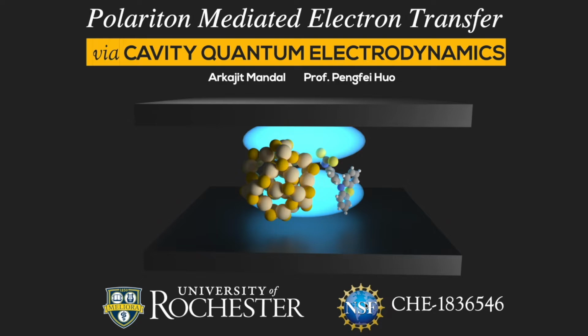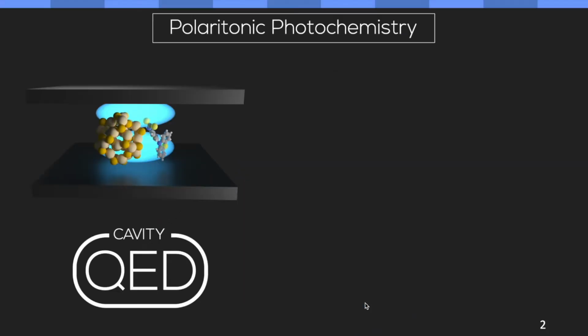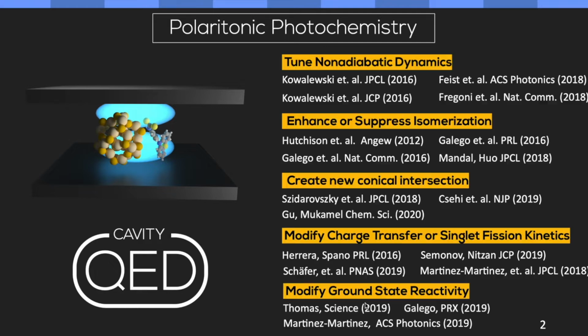One example is, of course, polaritonic photochemistry. Polaritonic photochemistry has emerged as an effective tool to modify chemical reactivities beyond the traditional paradigms of photochemistry. These are some of the recent examples. Forgive me if I haven't mentioned your work.